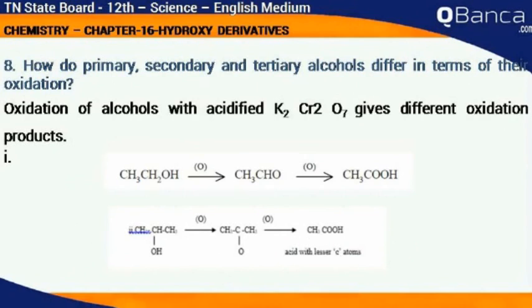How do primary, secondary and tertiary alcohols differ in terms of their oxidation? Oxidation of alcohol with acidified K2Cr2O7 gives a different oxidation product. CH3CH2OH, on oxidation, will give CH3CHO, and further on oxidation it will give CH3COOH.